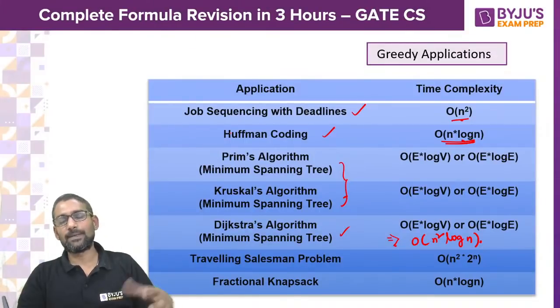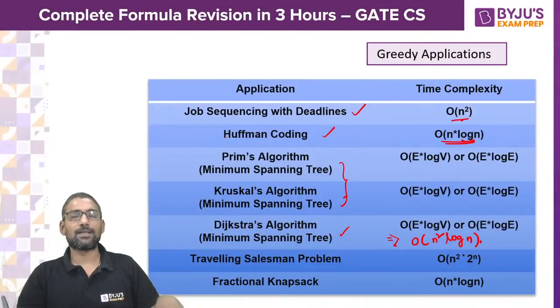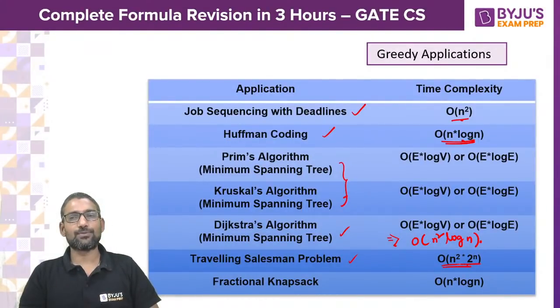So time complexity wise, Dijkstra is better than the Bellman-Ford algorithm, but Dijkstra has a drawback. If we have any edge with negative weight, then Dijkstra may fail. And Dijkstra doesn't guarantee an optimal solution in such cases, of course, because it is based on greedy. And the traveling salesperson problem, n square into 2 raised to n, and fractional knapsack n log n.